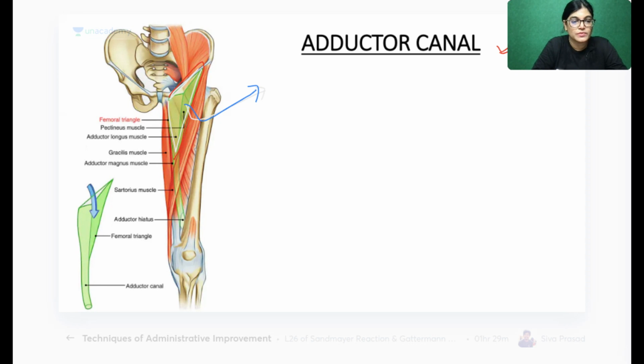This triangular structure which you are seeing is the femoral triangle. What is it? This is the femoral triangle. What is it? This is the apex of the femoral triangle.